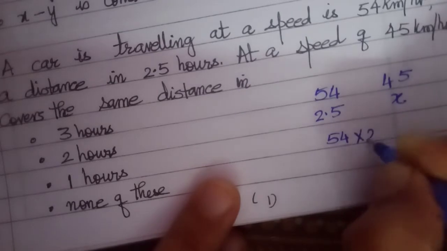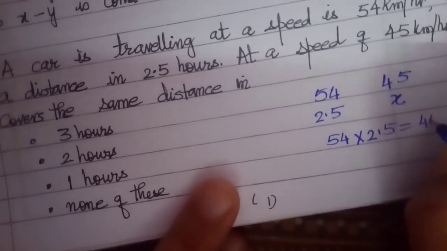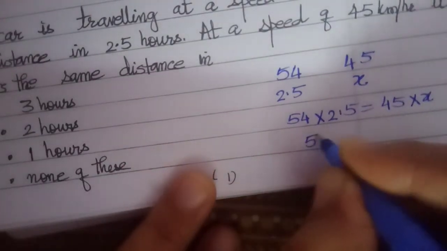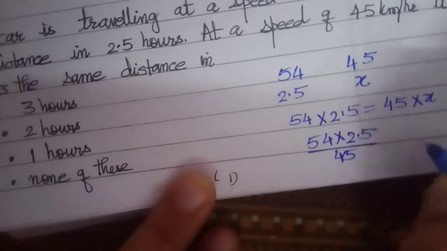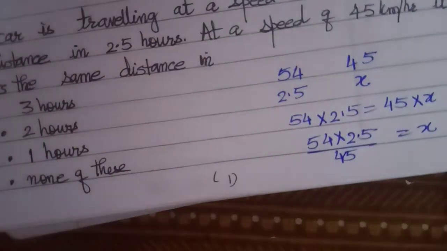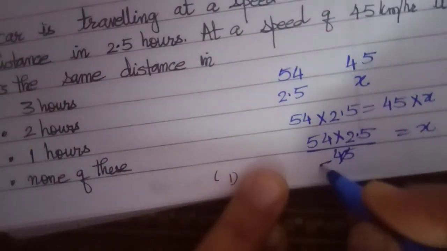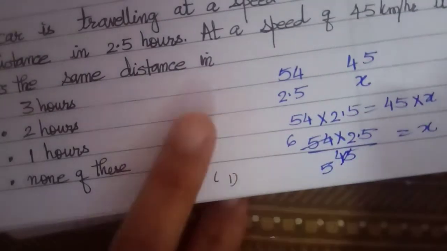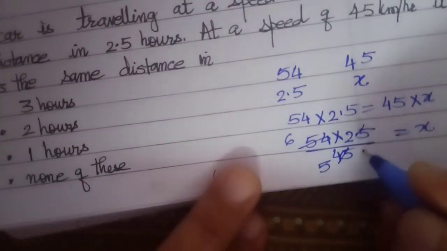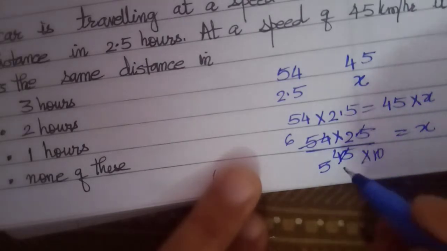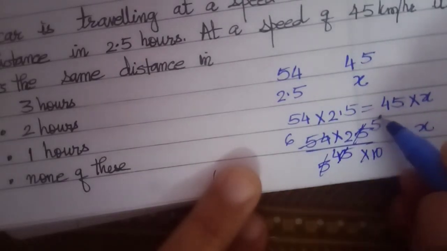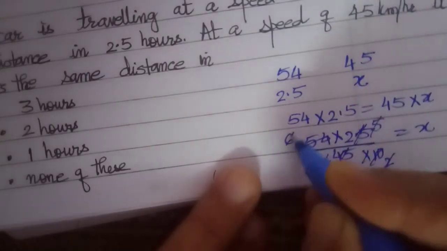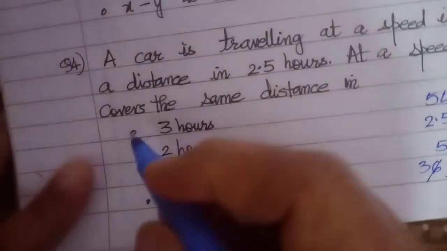It is an inverse proportion. 54 into 2.5 is equals to 45 into x. 54 into 2.5 by 45 is equals to x. 9 5s are 45, 9 6s are 54. Bring this here, 10. 5 5s are... 5 2s are 10, 2 3s are 6. So it is 3 hours.